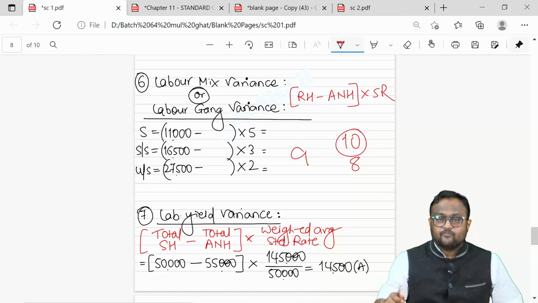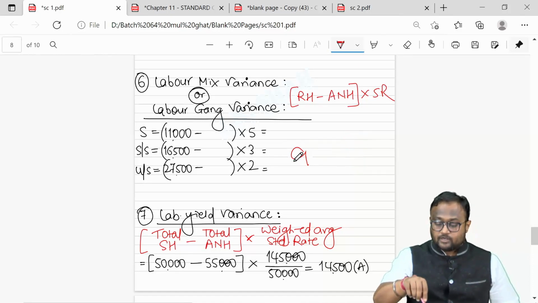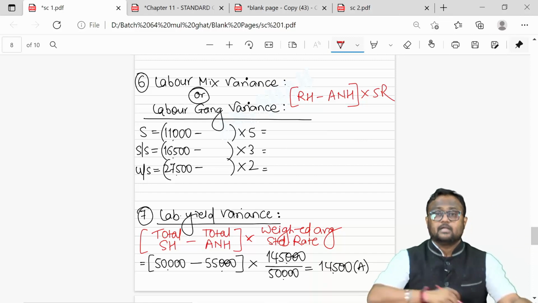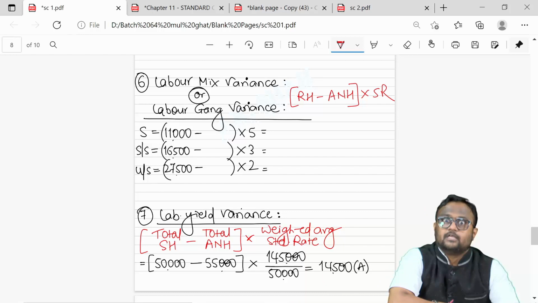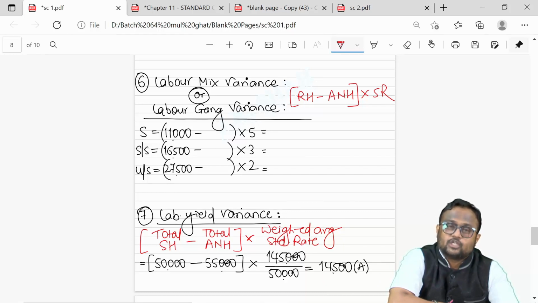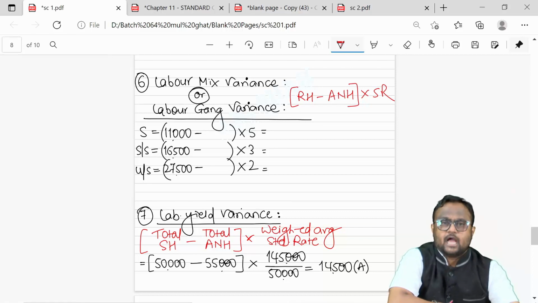The team was working for 10 hours. Idle time is not a responsibility of workers, so they will be paid for idle time as well. But I cannot calculate your efficiency on the basis of 10 hours because 10 hours include 2 hours idle time, which is not your responsibility. So efficiency variance will always be on the basis of net hours after separating idle time. Your efficiency variance should not include idle time calculation.